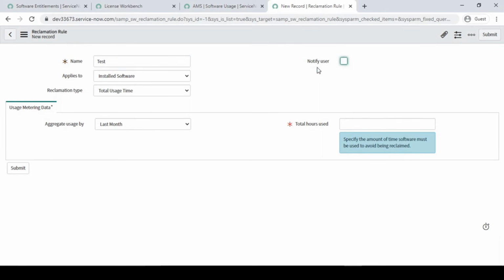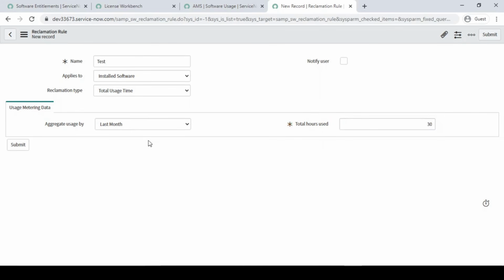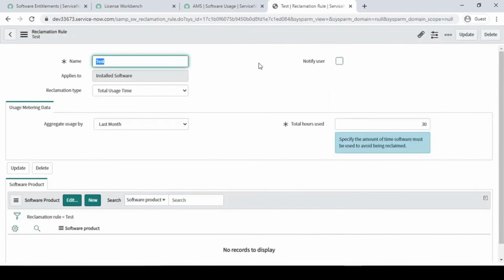Notify users, we don't want to notify. Installed software, fine. And the total users last month, and the total hour usage we will be saying, let's say 30: if anyone is using below 30 in the last 1 month, we can reclaim it. So we have done our record over here, right? So in 30 hours, here we have to include our product basically, right?